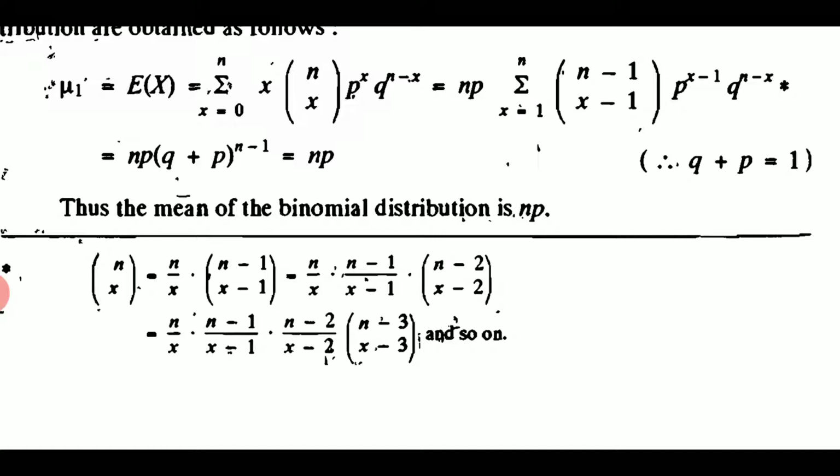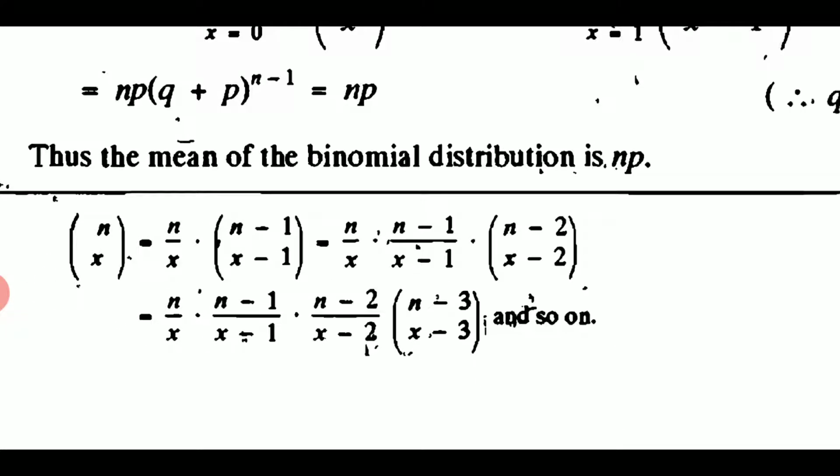So E of x, expectation of x, is equals to summation x is equals to 0 to n, and you know how to find mean. It is x into p of x, or x into f of x, or basically x into the probability mass function. So what is the probability mass function as far as binomial distribution is concerned? Summation x is equals to 0 to n, x into the probability mass function, which is nCx, C is combination, p to the power x, q to the power n minus x. So how to manipulate this combination sign? You can see it here in the footnote. How to write this nCx?